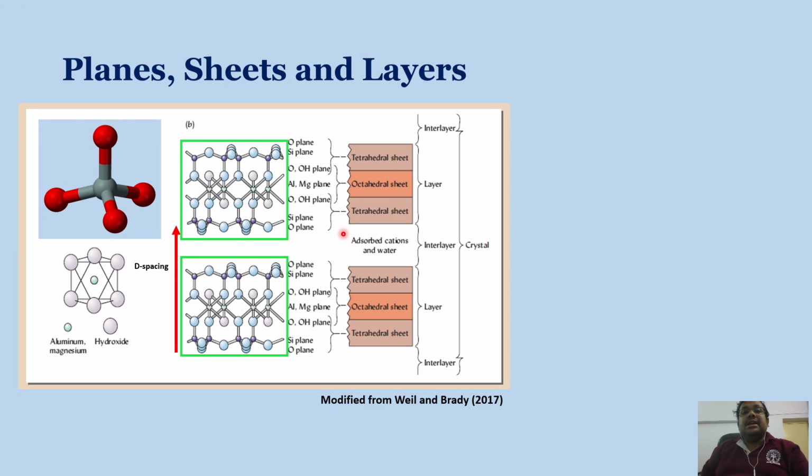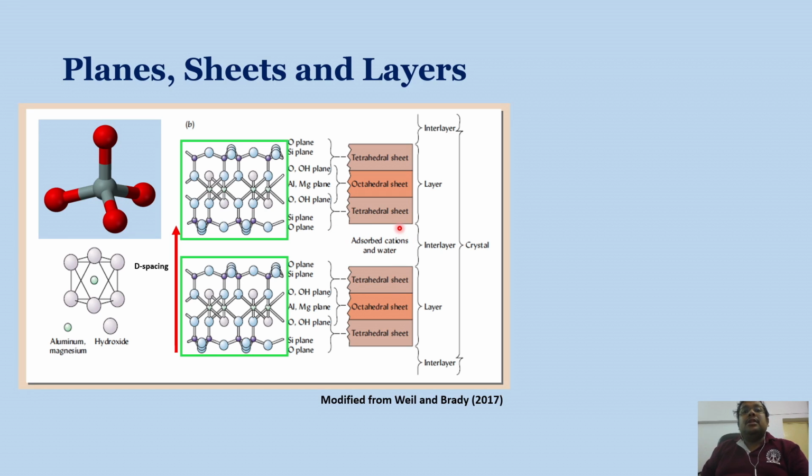Here you can see the tetrahedral sheet, octahedral sheet, and tetrahedral sheet. So the octahedral sheet is sandwiched between two tetrahedral sheets, making it a single 2:1 type of layer. Here we can also see another 2:1 layer, and in between these 2:1 layers we call it the interlayer space. So a crystal of the secondary clay mineral is composed of both the layer and the interlayer space. In the interlayer we can see different adsorbed cations and water present.